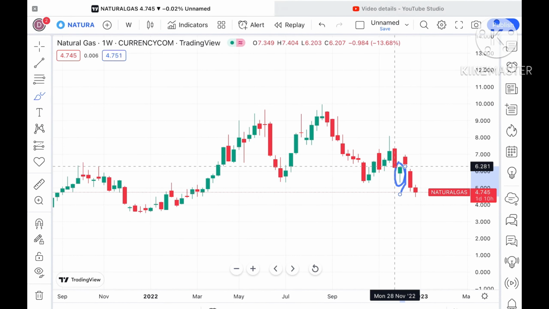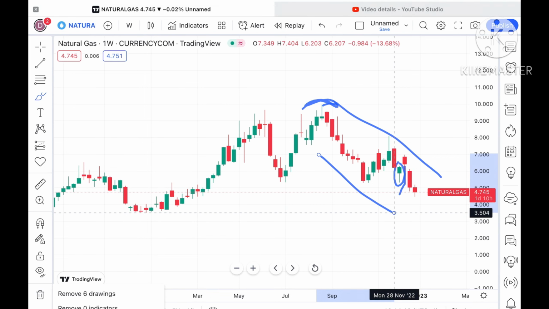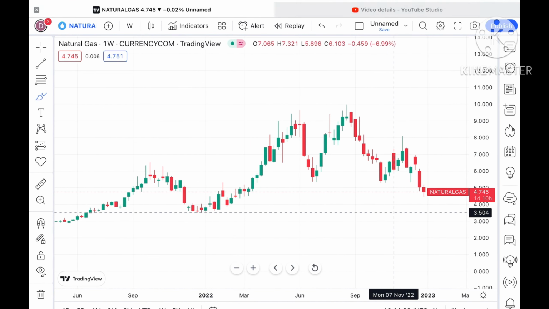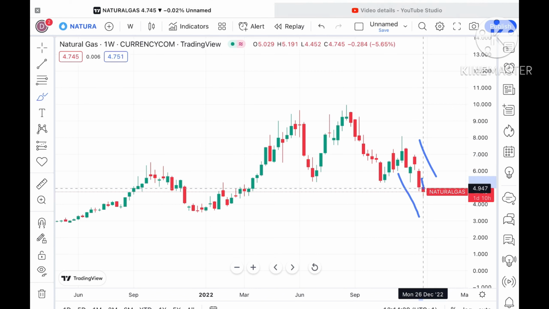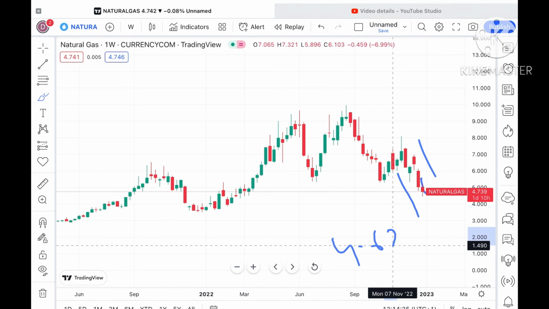The overall high is at around $9.98, and from there it is a continuous downfall. Looking at this chart, suppose the price doesn't sustain. As the overall trend is down, the probability of moving down is on the higher side. If this level doesn't sustain, chances are high it can go towards a level of around $4.621.